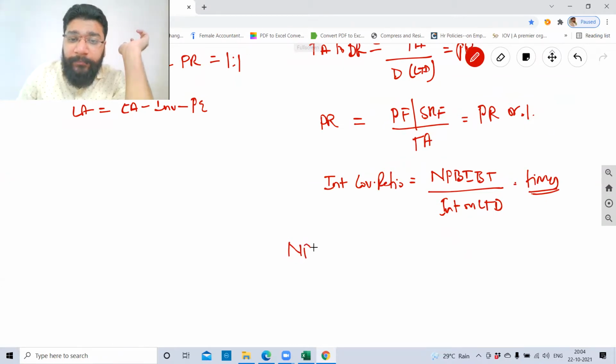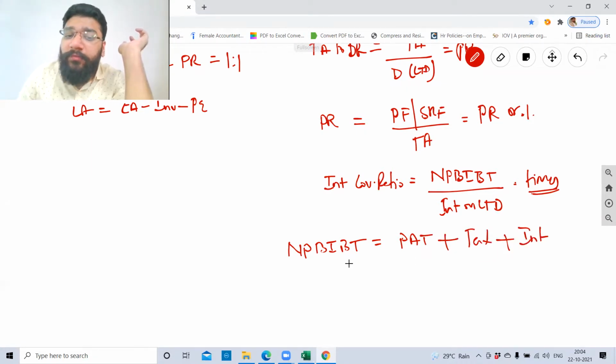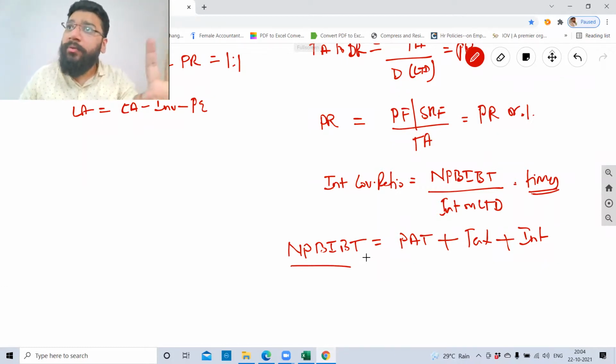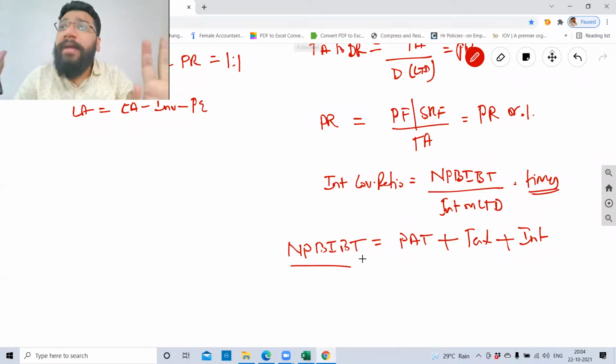So net profit before interest before tax is equal to profit after tax plus interest. If you do that, we'll get net profit before interest before tax, or the format what I gave you, you'll understand with that. Now, if you have energy left, I can quickly take up the format of the statement of P&L.